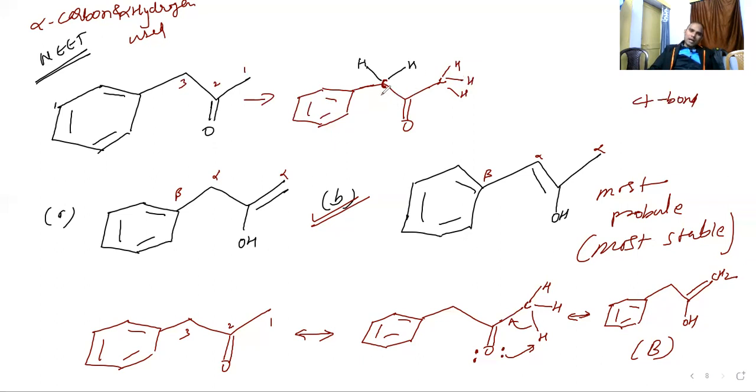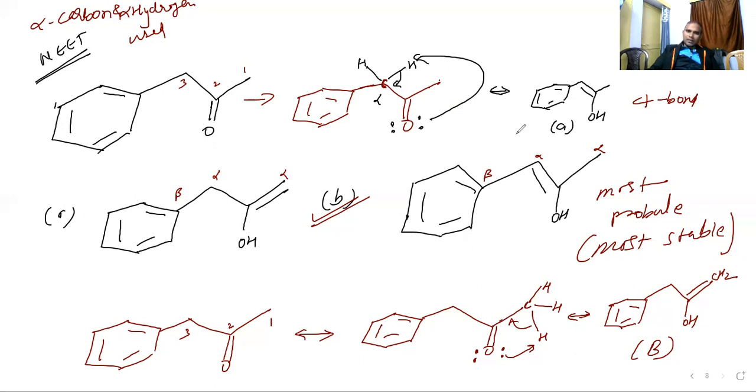So see, this is also an alpha carbon because it is attached to the CO group. So this hydrogen can be attracted. How will it be attracted? Here you see, I am erasing this one. Now you try to understand. 2 electrons are there now. One hydrogen will be attracted by this, so the bond will shift here. So see the final structure. The product looks like this: here C is there, then again here is a double bond, and this will be OH.